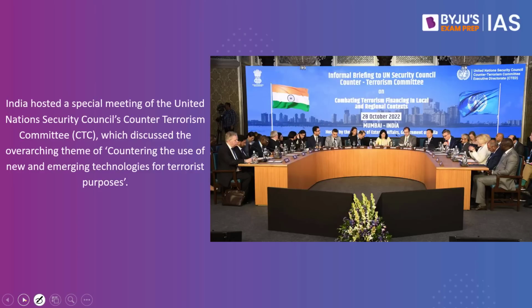So the objective of the Counter-Terrorism Committee is to ensure that all these processes are followed in a particular country. Why are we discussing this? That is because India hosted a special meeting of the United Nations Security Council's Counter-Terrorism Committee, which discussed the overarching theme of countering the use of new and emerging technologies for terrorist purposes. This was the first such meeting of the committee in India since its establishment in 2001. India is currently one of the 10 non-permanent members of the United Nations Security Council, serving a 2-year term as well, which is why it organized this committee's meeting in India.